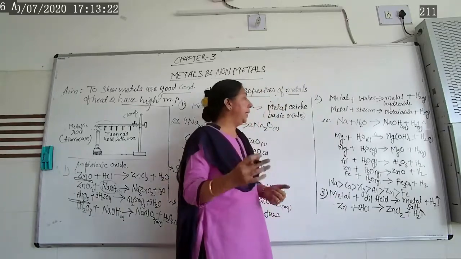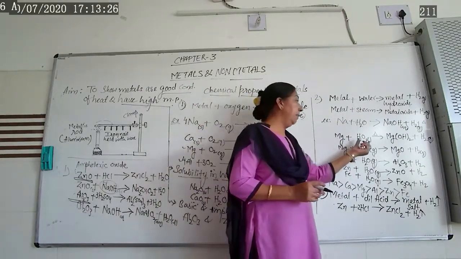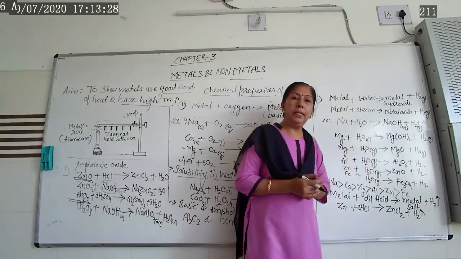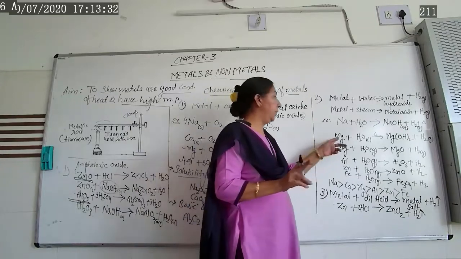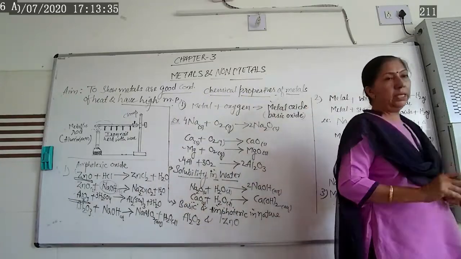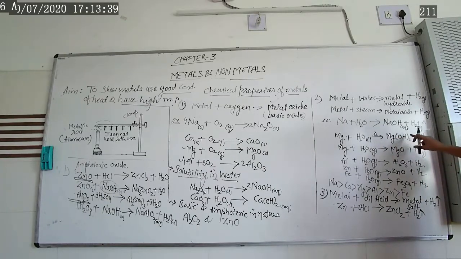Now let us start another one. Example, magnesium. When you take magnesium inside water, we are not taking steam. Remember, I have taken simply tap water and immersed the magnesium metal, and then heat it. We get magnesium hydroxide as well as hydrogen gas. But without heating, we will not be able to get this type of reaction.